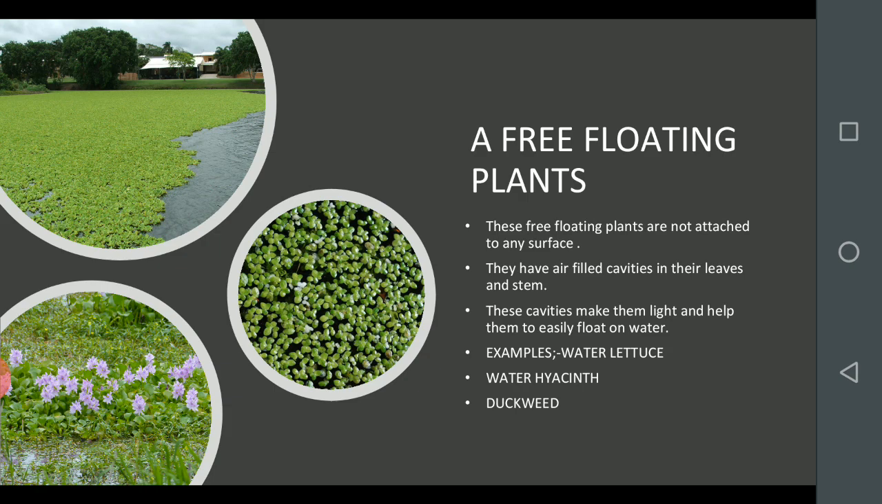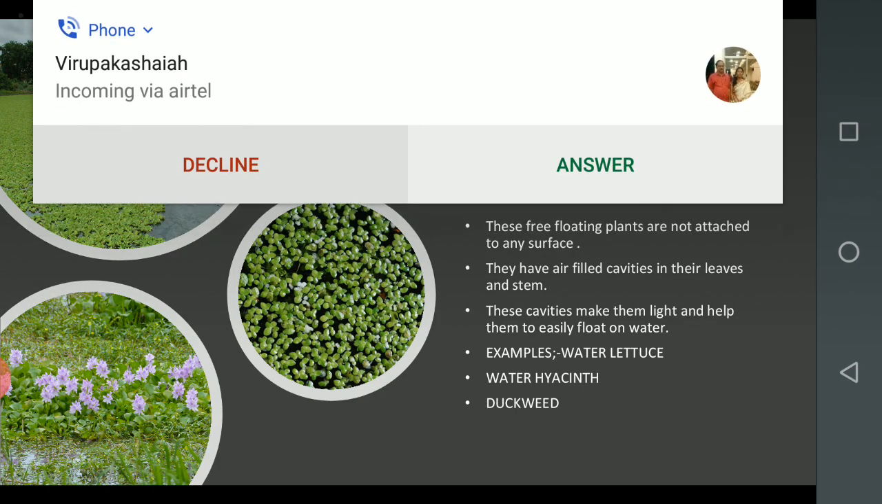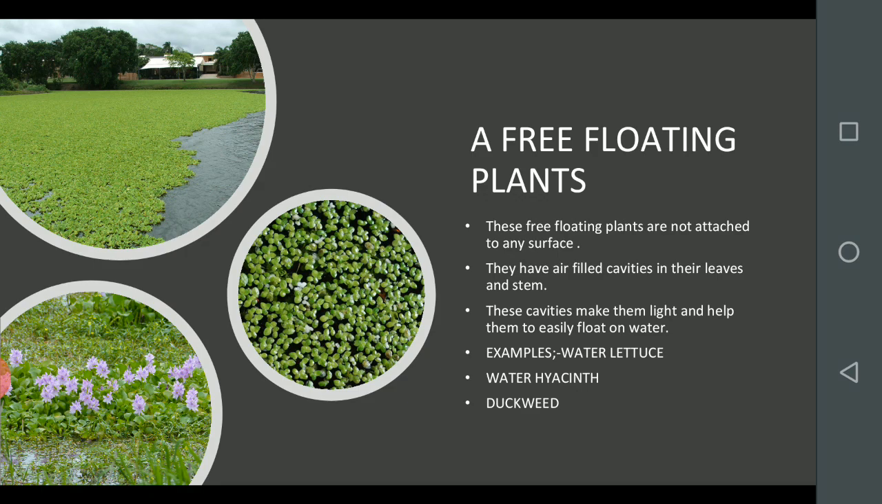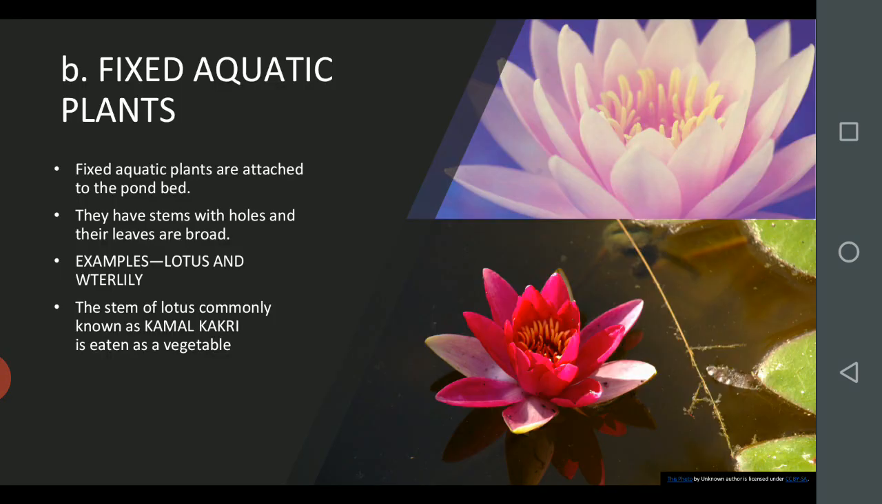When you are travelling outside the city, where water bodies like ponds and lakes are there, they are covered with green color small plants. Those plants are called water lettuce. Next, this one with purple flower is water hyacinth, and another one is duckweed. These are the three free floating plants.